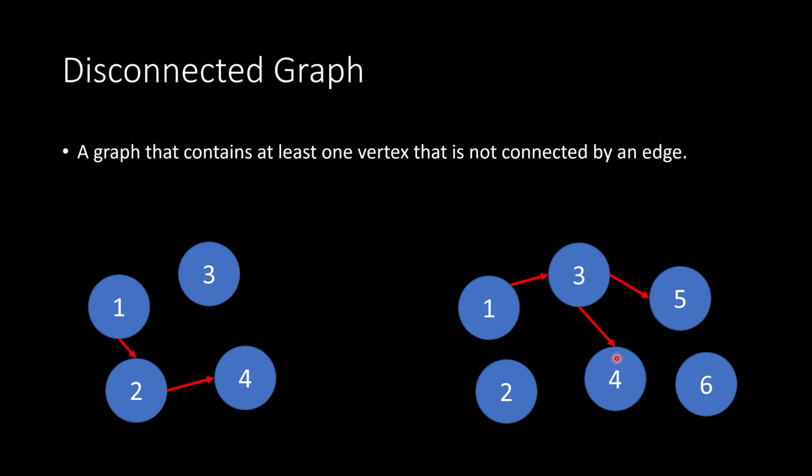Okay, next we have a disconnected graph. A disconnected graph is a graph that contains at least one vertex that is not connected by an edge. It's pretty easy to spot this if you're looking at the visualization, but in this case, 3 is disconnected, and over here 2 and 6 are both disconnected from this graph.